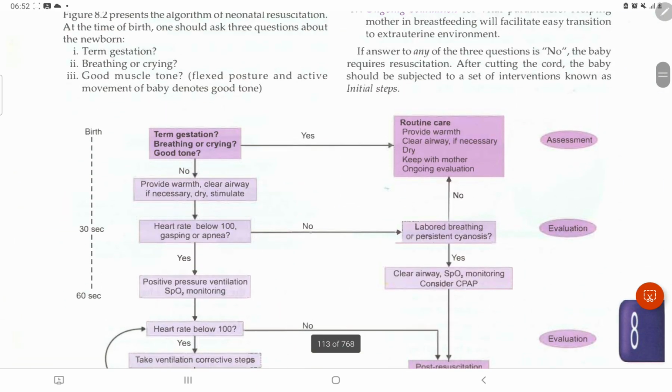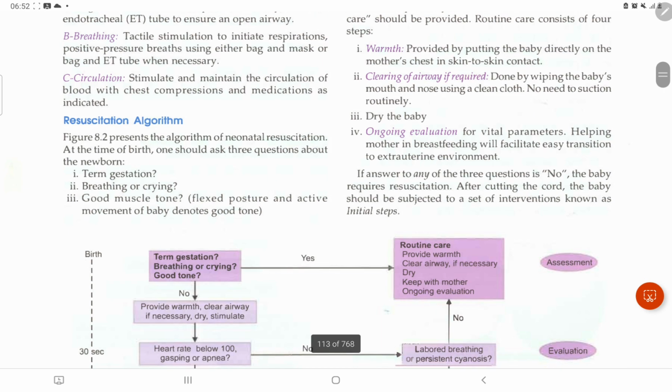In this way we have completed part 1. We'll be discussing further in part 2. Thank you.